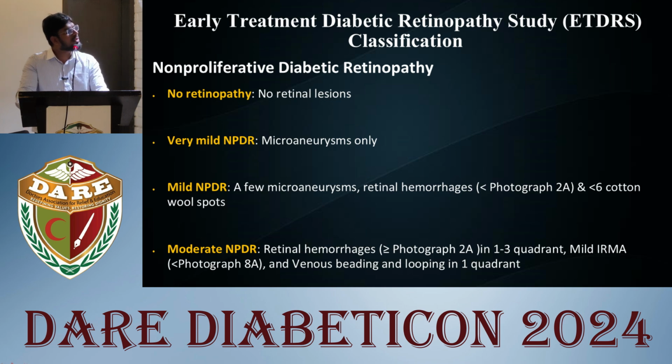So, according to ETDRS, non-proliferative diabetic retinopathy is divided into no retinopathy, where there are no retinal lesions; very mild NPDR, which has only microaneurysms; mild NPDR, which has few aneurysms or retinal hemorrhages and cotton wool spots; moderate NPDR, which has retinal hemorrhages in 1 to 3 quadrants of the fundus, and mild IRMA and venous beading. That I will be showing in a few later slides, the fundus images which were used as standard to grade this retinopathy.